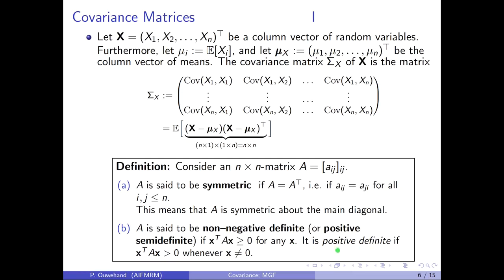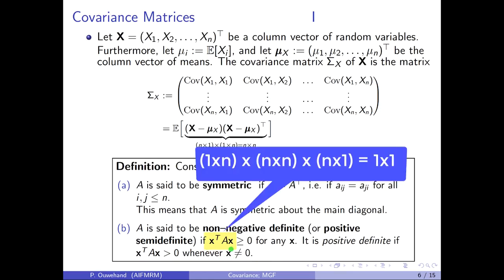It is positive definite if x transpose times A times x is strictly greater than 0 whenever x is a non-zero n-dimensional column vector. Note that x transpose times A times x will be a 1 by n times an n by n times an n by 1. In other words, it will be 1 by 1 and therefore will be just a number.